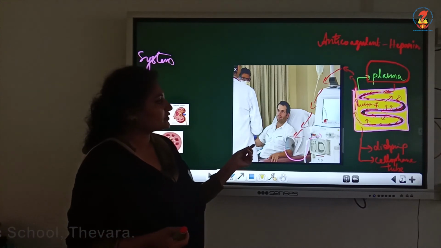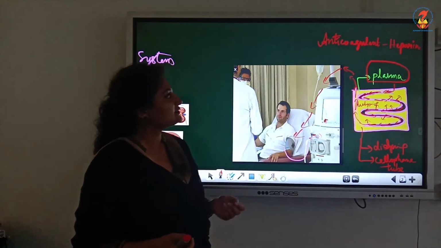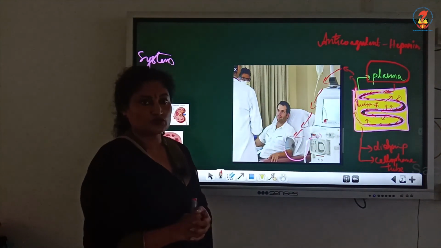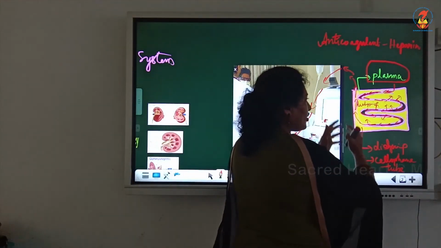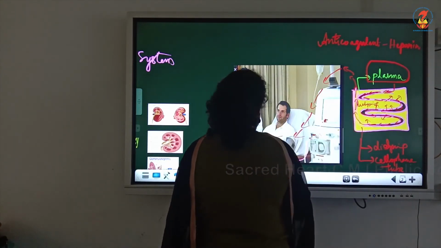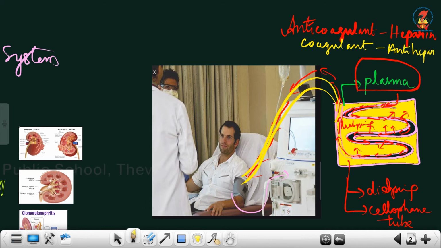So before the blood could be drained into this dialysing unit, it is administered with anticoagulant, so coagulation or clotting is prevented. And then after clearing the blood of urea, the cleared blood is drained back to the patient after administering a coagulant. Now it needs the property of coagulation, a coagulant, anti-heparin. So don't interchange the two. Heparin is an anticoagulant. Remember that heparin is present in leech.